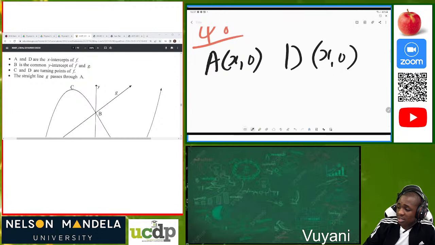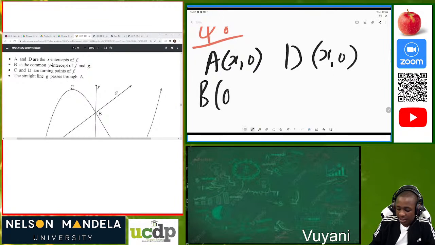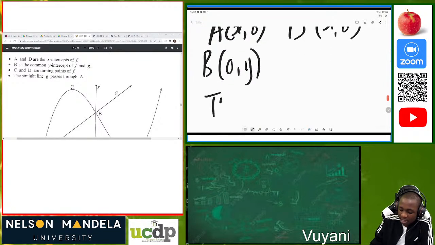Then it continues to read as follows: B is the common y-intercept of f and g. So we know now that B is a y-intercept, which means that x is 0, and we just have to find the y value. And it's common for both functions. We're also told that C and D are the turning points. So we know that TP is C and D.